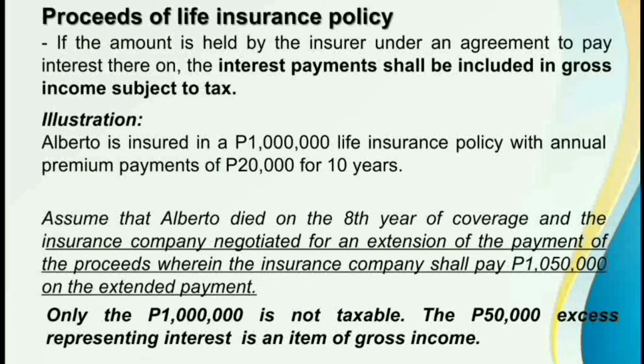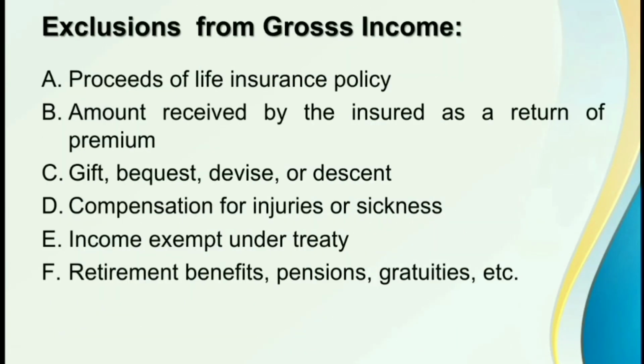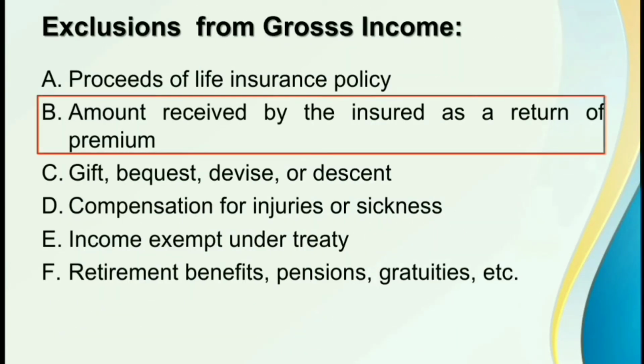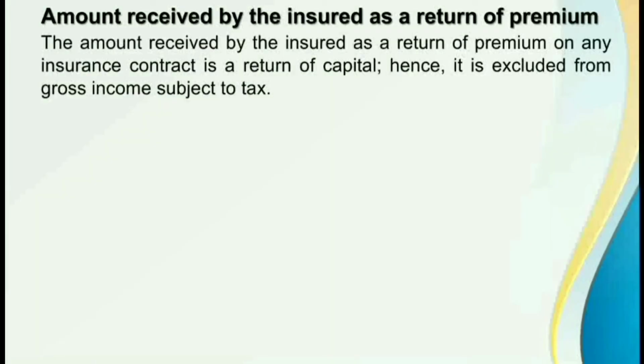The second income item that must be excluded from the gross income. We have the amount received by the insured as a return of the premium. Sabi dito, the amount received by the insured as a return of the premium on any insurance contract is a return of capital. Hence, it is excluded from the gross income subject to tax.